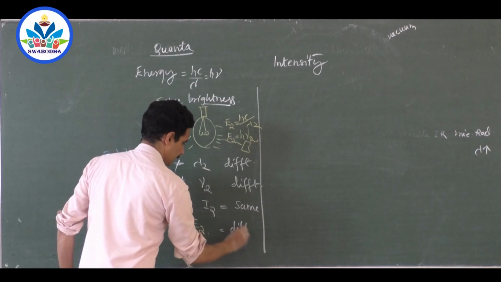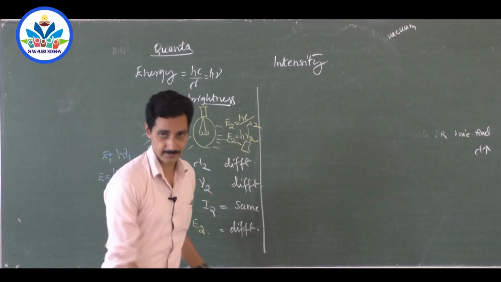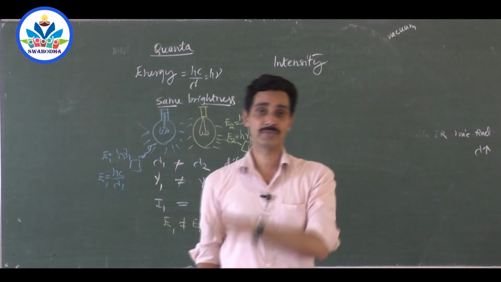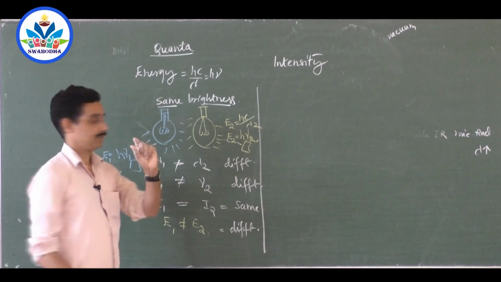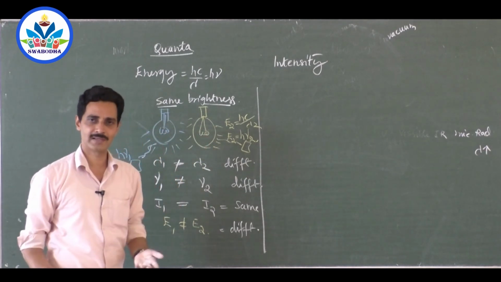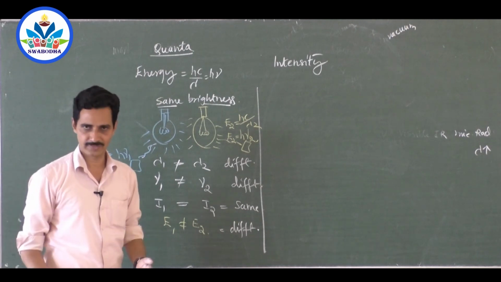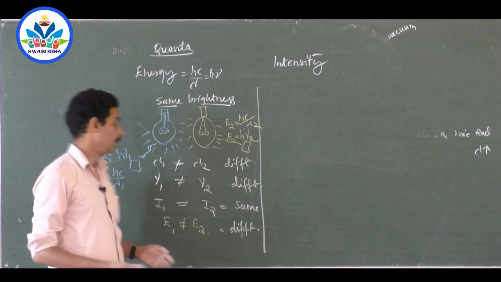Only intensity is same. What do you mean by intensity is same? That is the question now. Regarding packets of energy, quantum. Now if I take one packet of energy here, these packets of energy are different because colors are different, wavelength different, frequency different. And each energy packet is different.